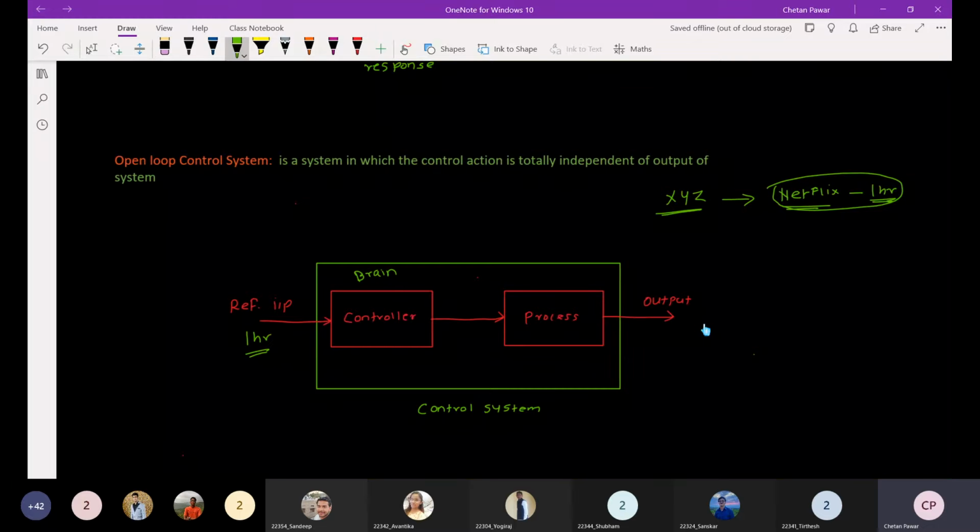For example, if you take any system like an IoT system, you are using a microcontroller like ARM or PIC to control some actions. Those actions are the process. Now in your case, what is your process? You will watch that particular Netflix series for 1 hour. That will be your process.